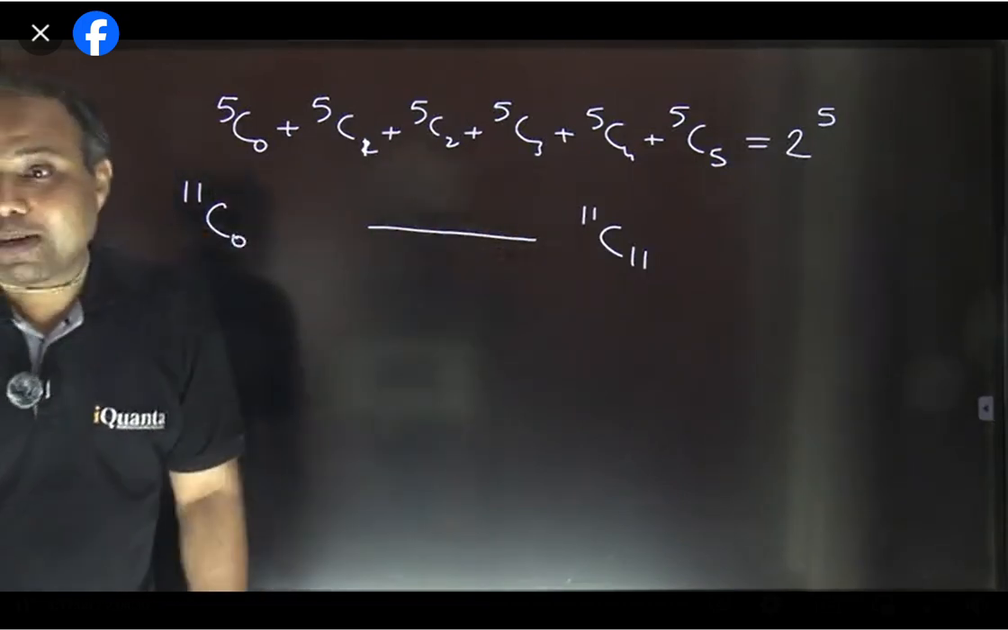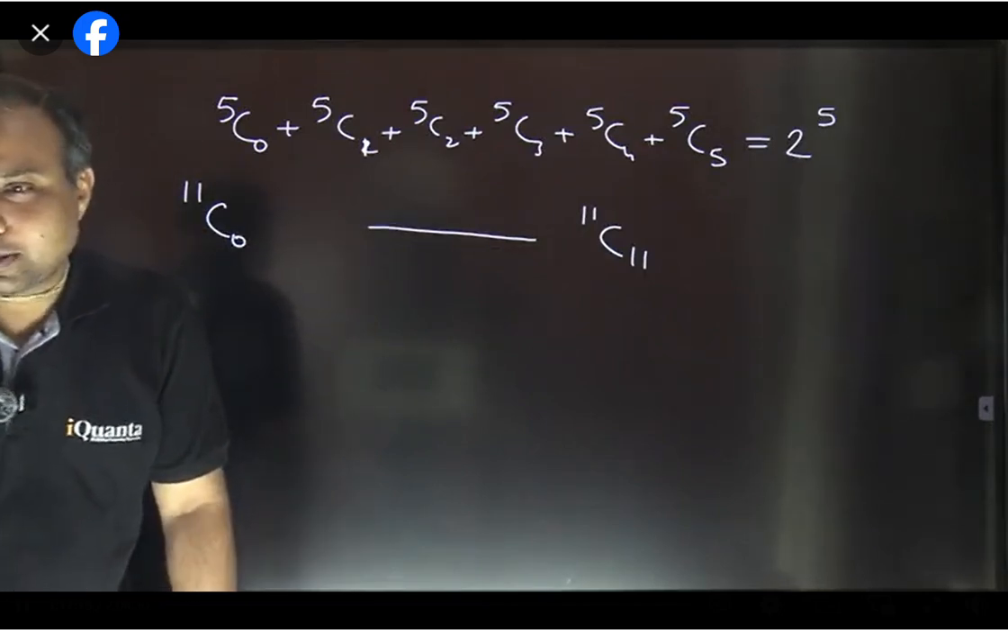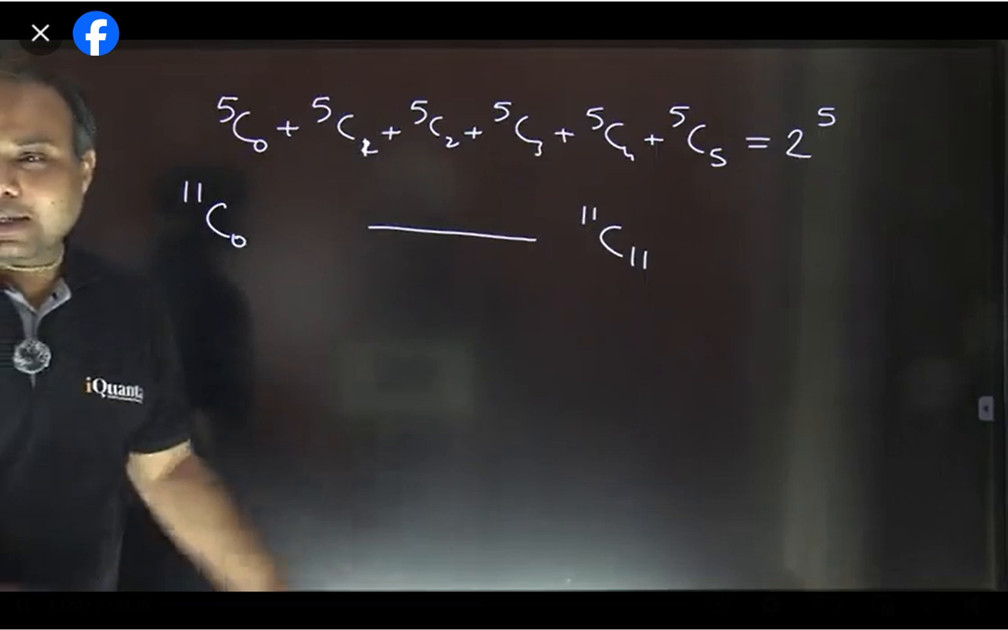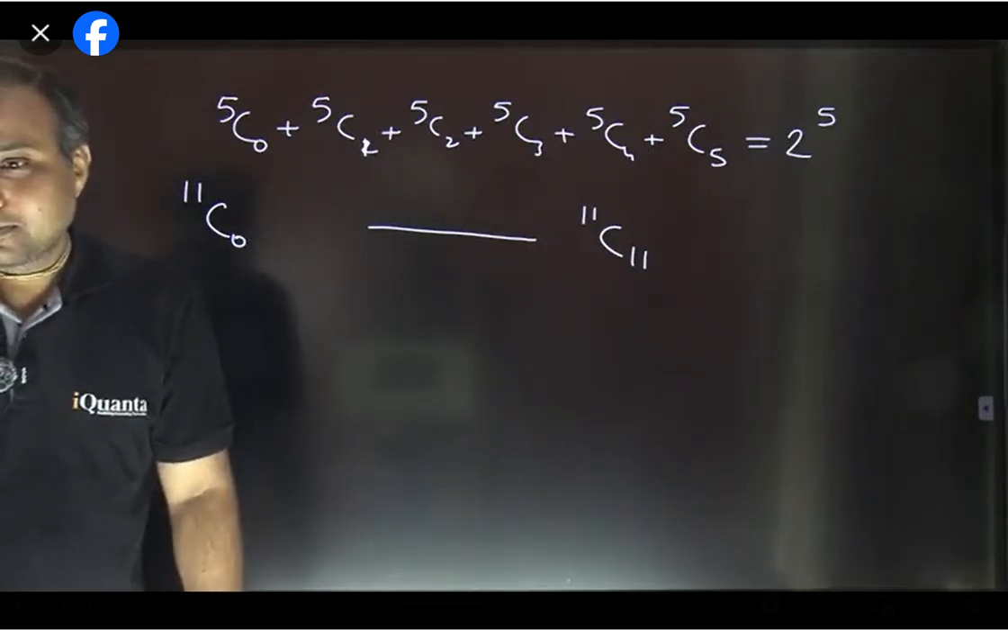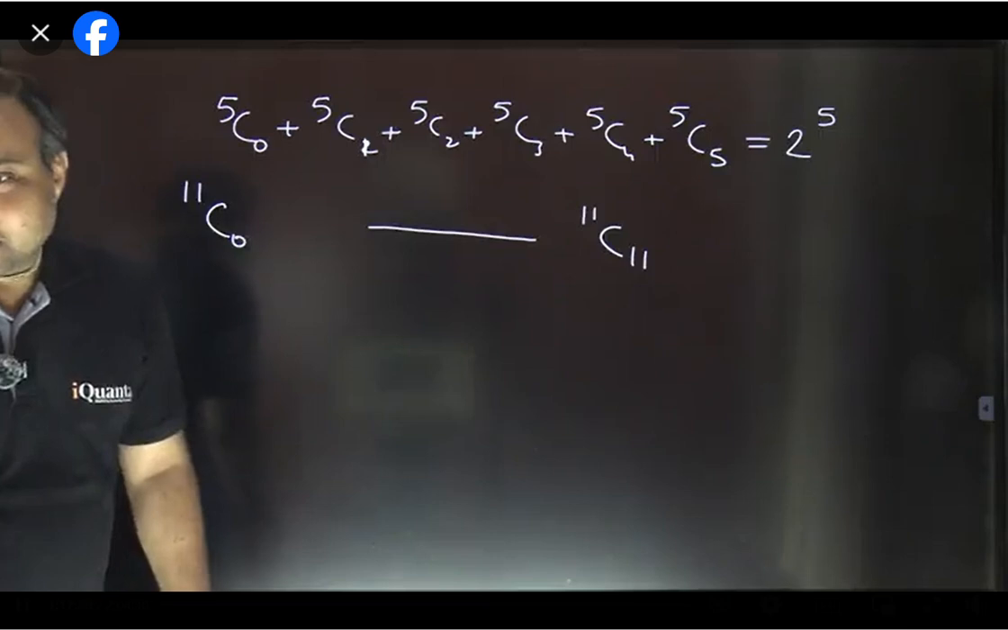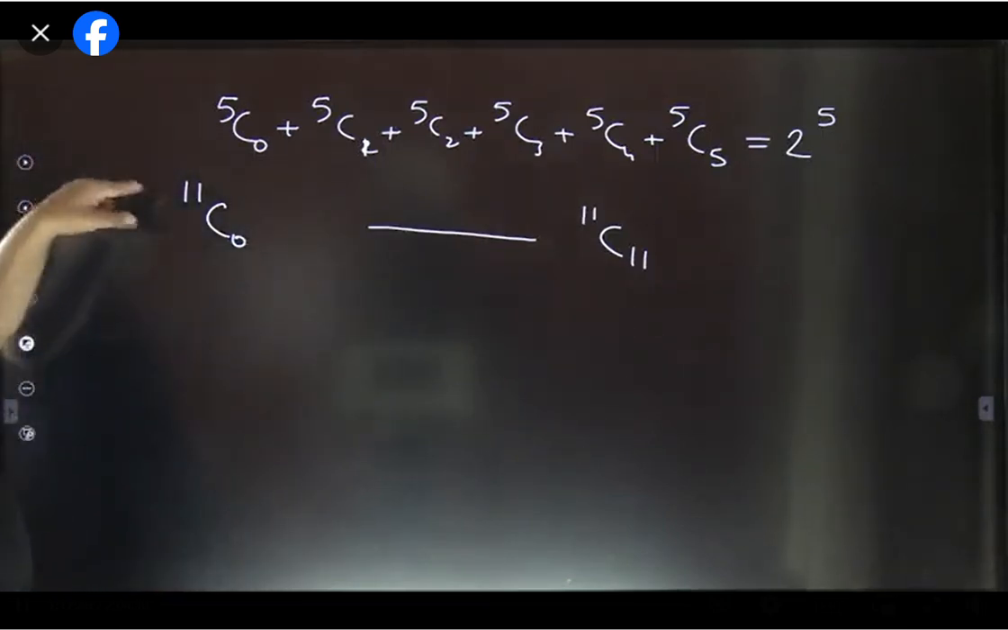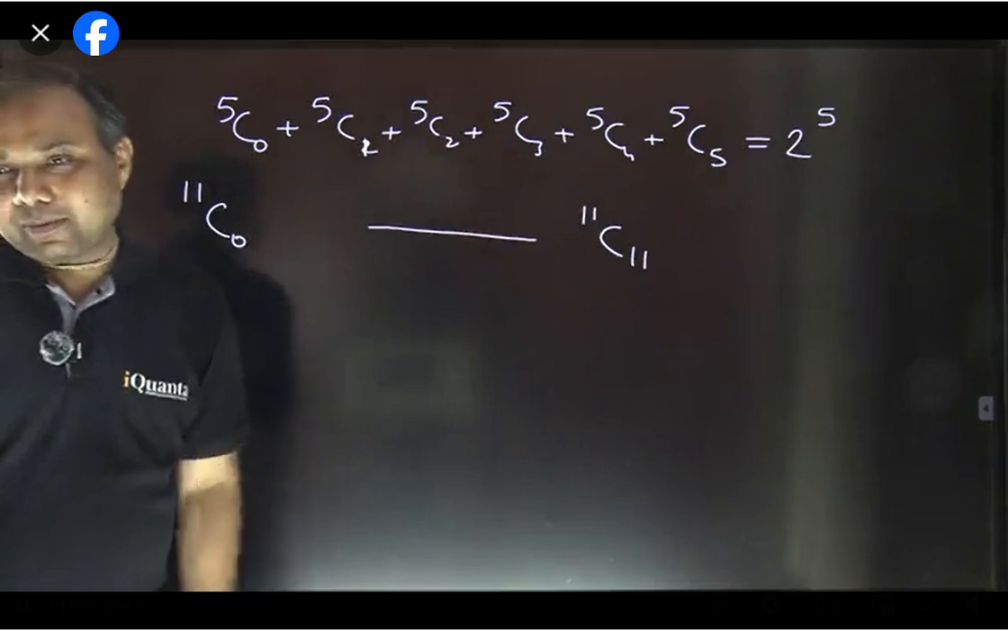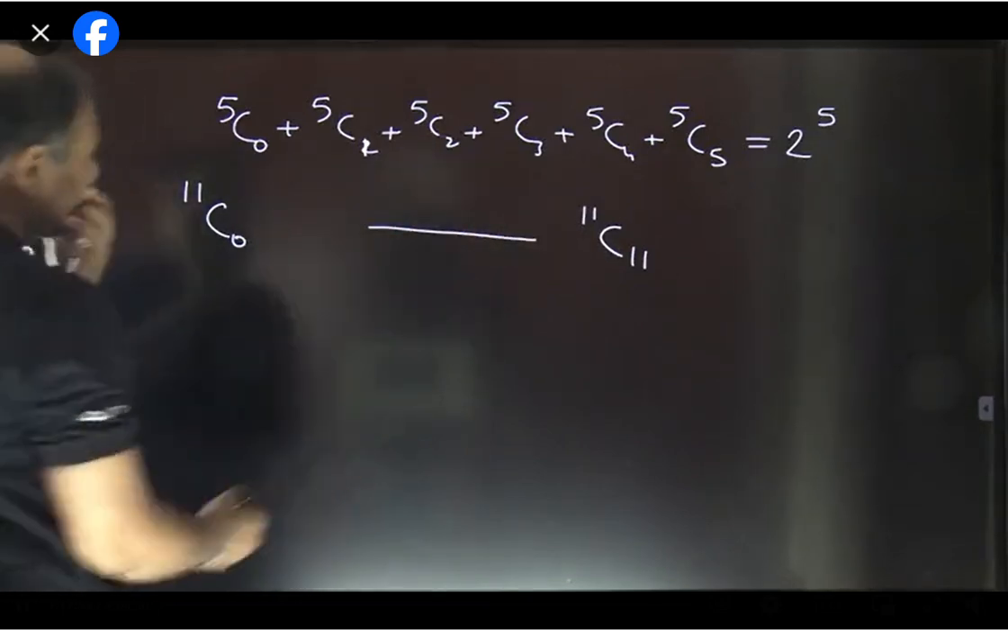11C0 to 11C11, how many terms are there? Why don't you understand? Don't hesitate. If you have understood, then answer. If you have not understood, then try to understand. When I am ready to repeat, what is the harm? Yes, it's 12. So whenever n is odd, the number of terms is going to be even. So here there are 12 terms.